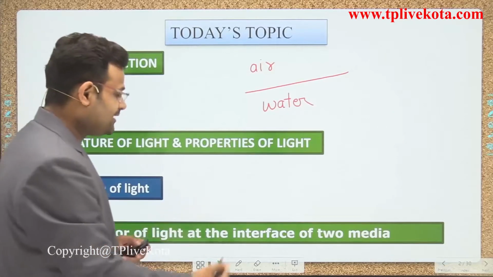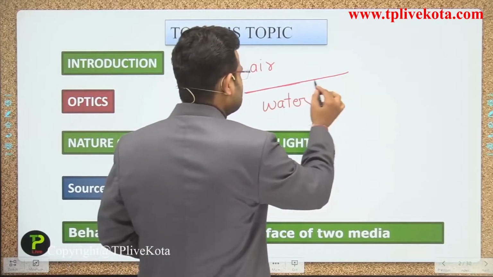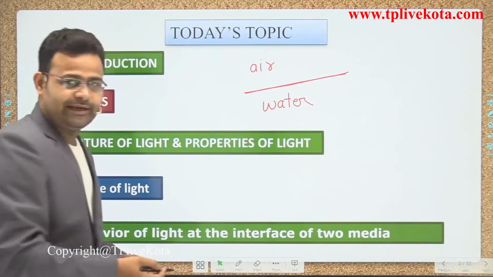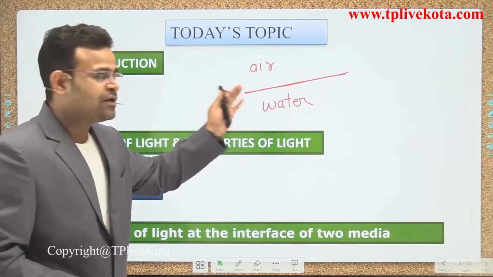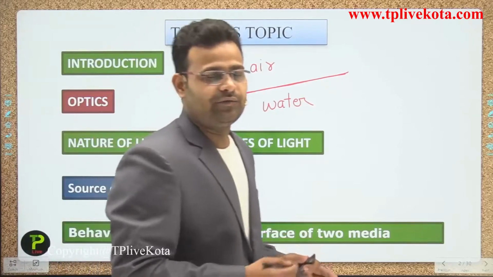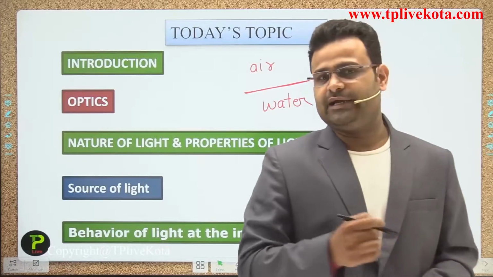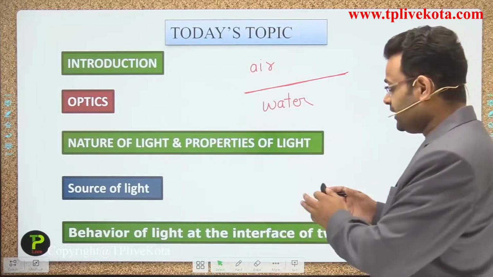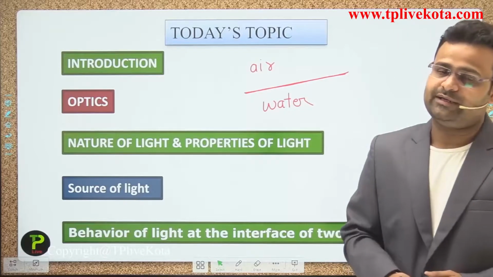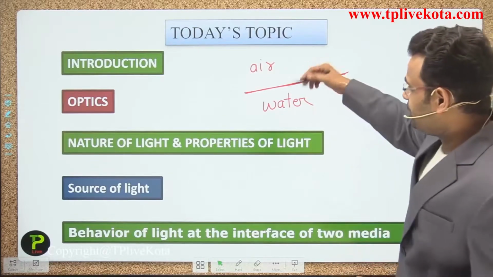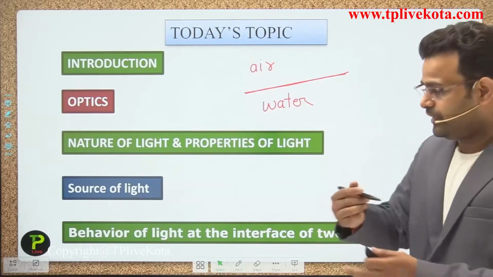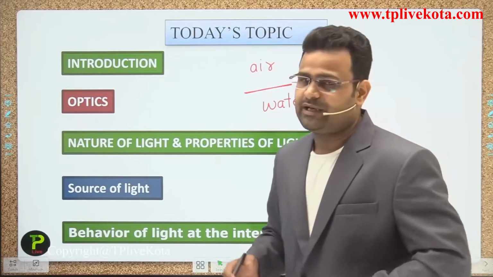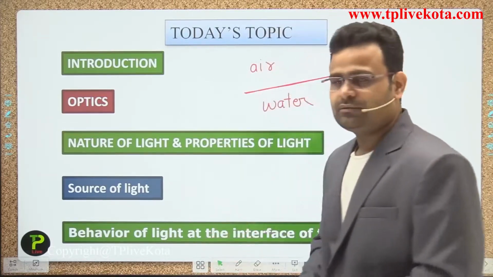So what is the interface, guys? That point, that surface, is the interface of those media. Whenever light is incident on that interface, we discuss what happens there. What happens if we change from water to air and air to glass? All these phenomena will be discussed in that topic, guys.